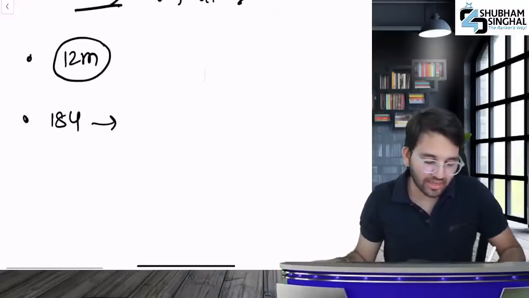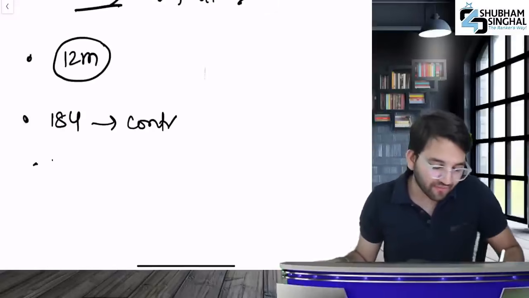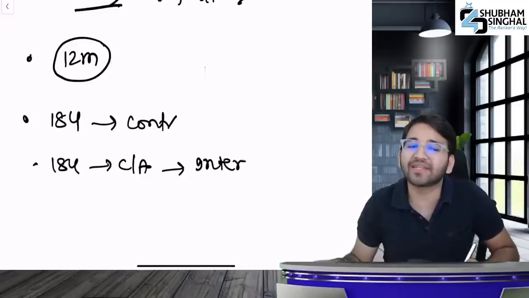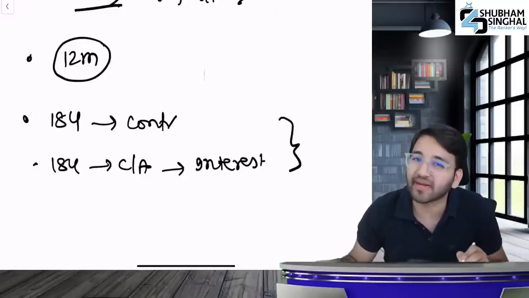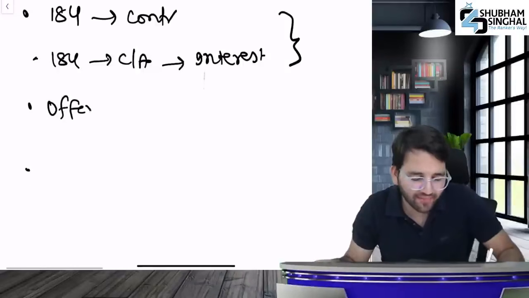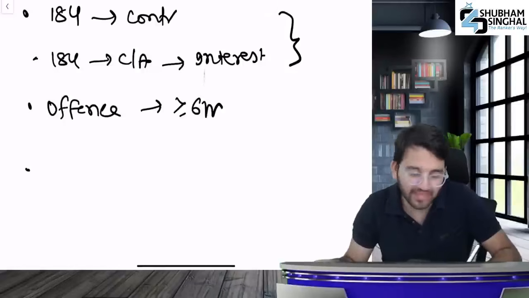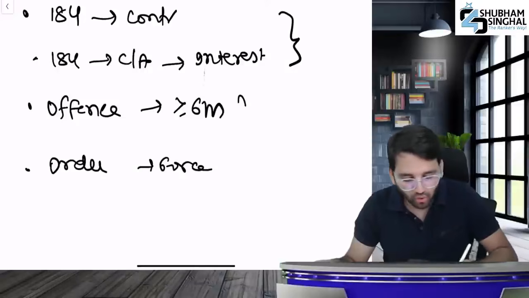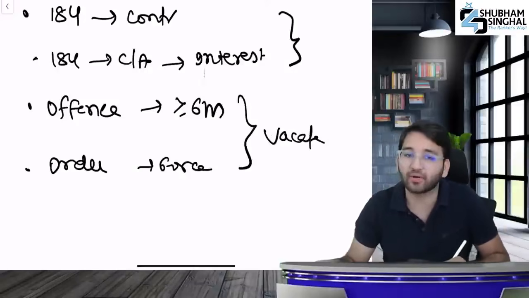If under 184 you did any contravention, or if in 184 you entered into any contract or arrangement and did not disclose your interest, in both cases you will vacate your office. Then I said, if you've been convicted for any offense, or you've been in jail for 6 months or more, or there's a court order that's in force, in both cases your office will be vacated.